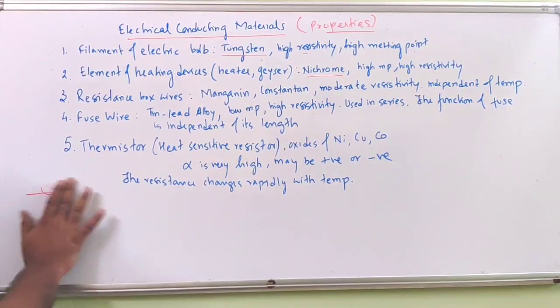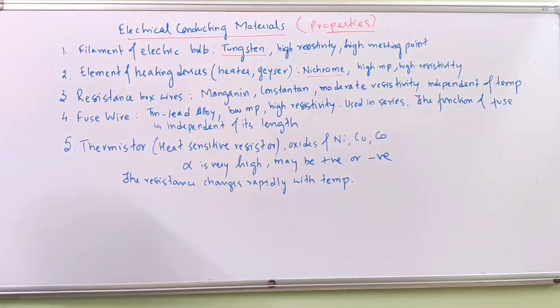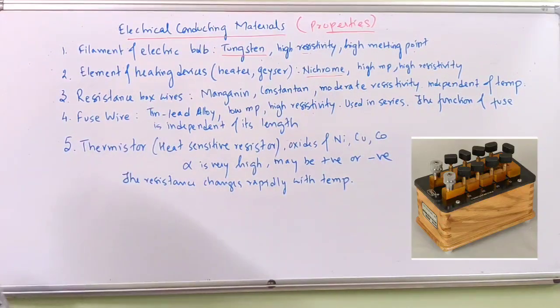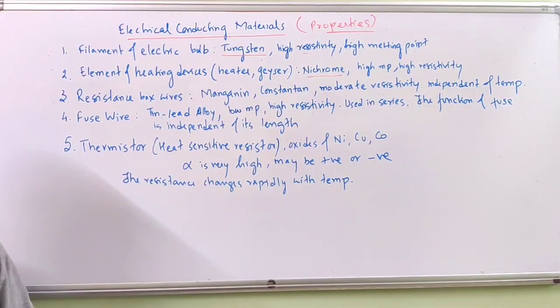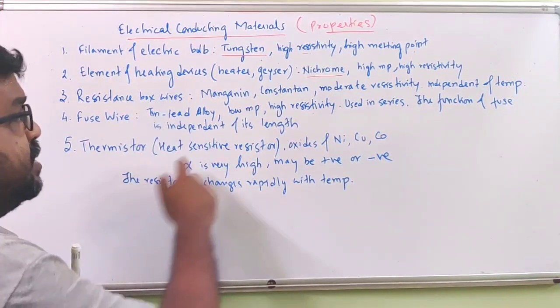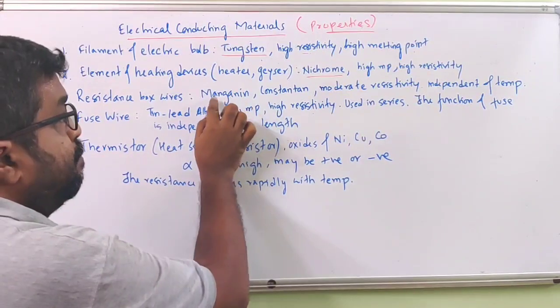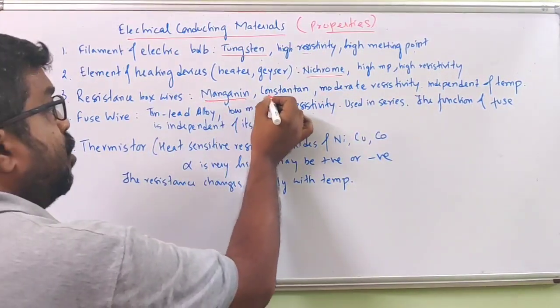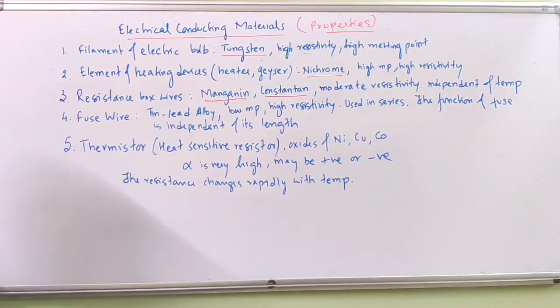Now coming to the third material, that is resistance box wires. Normally these are used in experiments in laboratories. You will also be using such resistance boxes when the lab opens. Usually they are made up of manganese or constantan, which are both alloys.